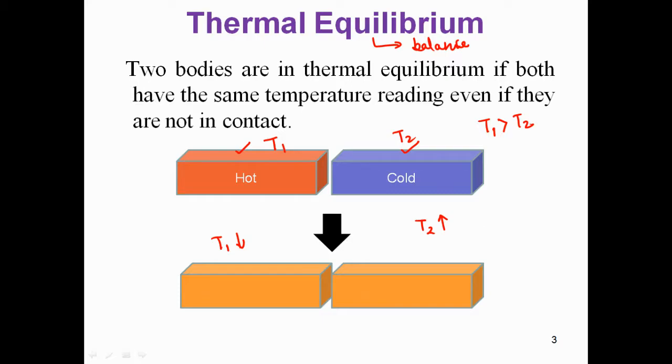Now after some time they will attain some temperature, and when they have the same temperature, for example both the blocks are now at some temperature T3, they will stop exchanging heat. At that time we will say that these two blocks are in thermal equilibrium with each other. As I explained earlier, it is not necessary that they should be in contact. Even if they are not in contact but have the same temperature, they are in thermal equilibrium.